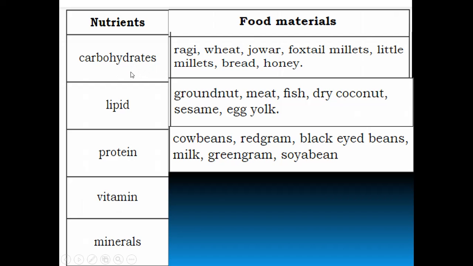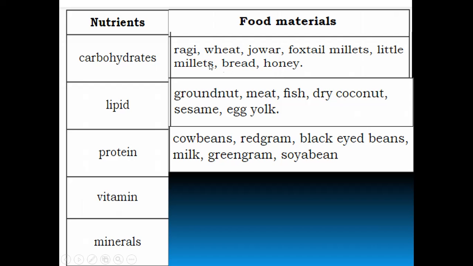So the nutrients which we need to take in our food are carbohydrates, lipid, protein, vitamin, and minerals. Not only these, we should intake water also in our daily food. Yes, so the carbohydrate rich foods are ragi, wheat, jowar, foxtail millets, little millets, bread, honey.